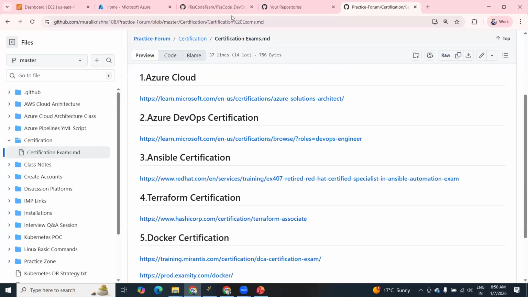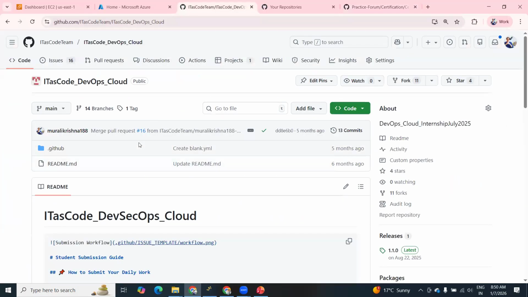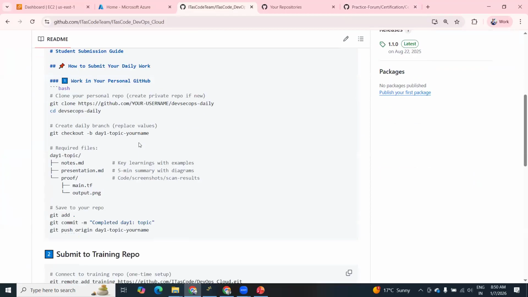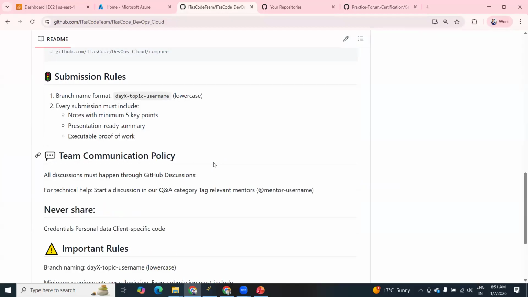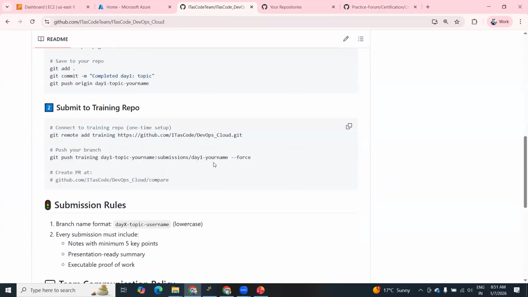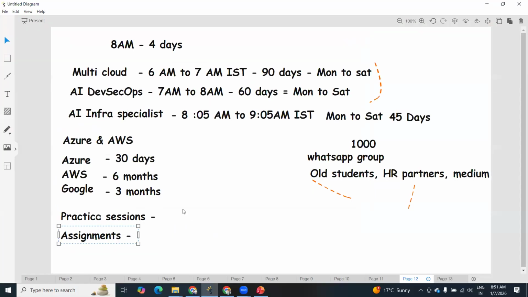You can see this is the website we are maintaining. This is the format in which you need to submit your efforts, whatever things you're learning. You need to submit your efforts within our website. Each and every stage we are tracking.